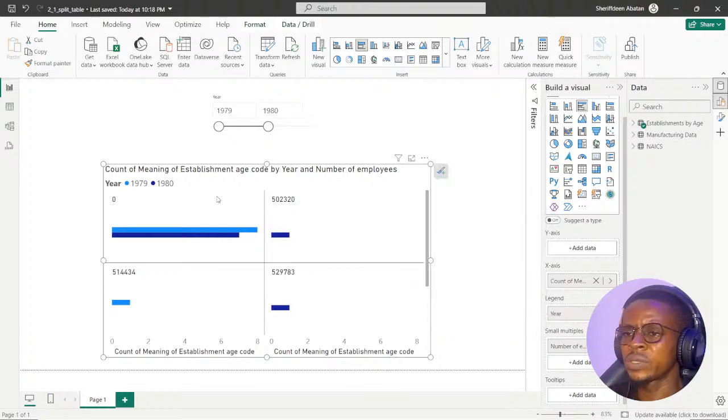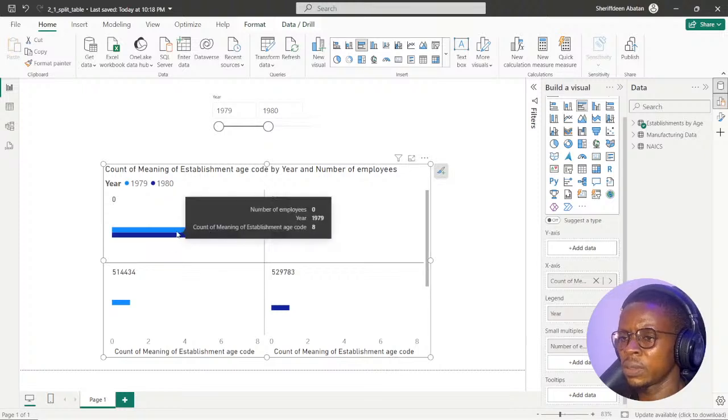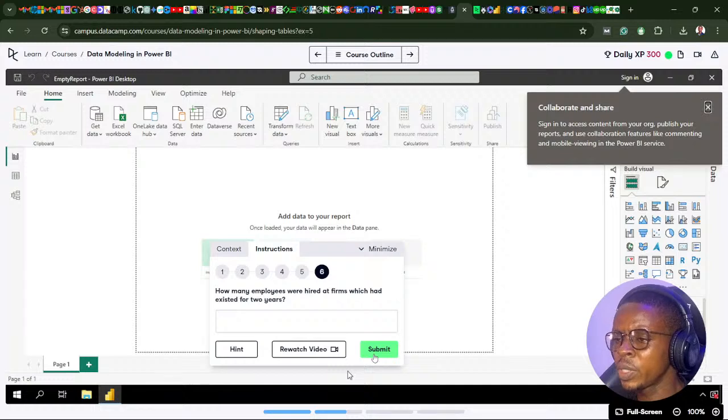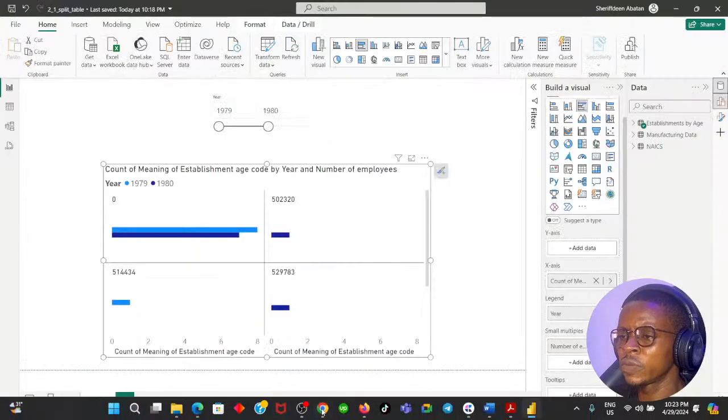Okay, cool. So we could add year to the legend. I can see this is 1979, this is 1980. This is the only company, but the instruction says how many employees were hired at firms which had existed for 2 years. We don't even know the firms.